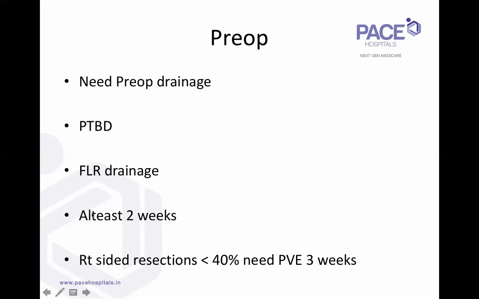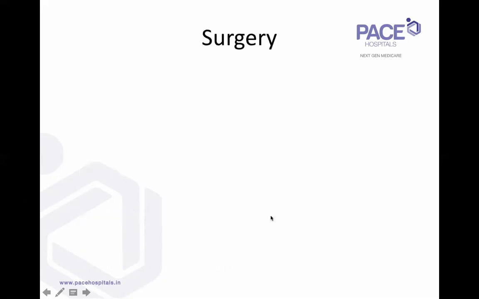And once you do the pre-op biliary drainage, for right-sided resections where the remnant is less than 40%, we need a portal vein embolization, following which we wait 3 weeks. So this slide summarizes the pre-operative preparation.